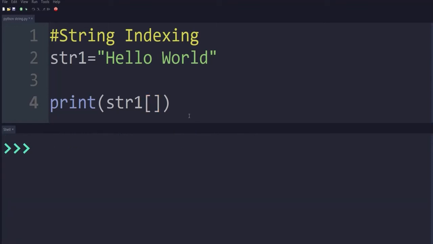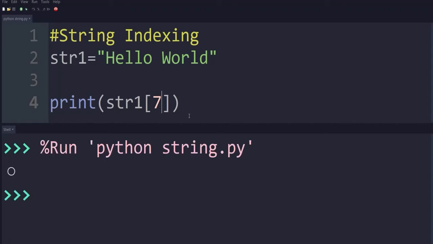Similarly, if I type 7 here and execute this code, O is printed. Why? Because see, 0, 1, 2, 3, 4, 5, space is also counted, as space also occupies memory, and then 6 and then 7. So O is present at the 7th location, and that's why that output is shown on the screen.